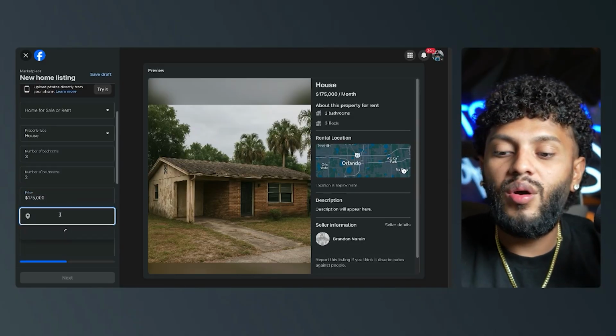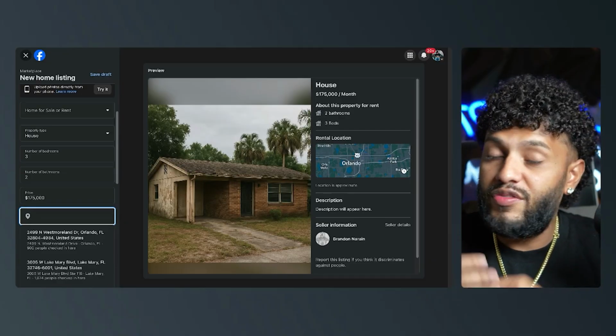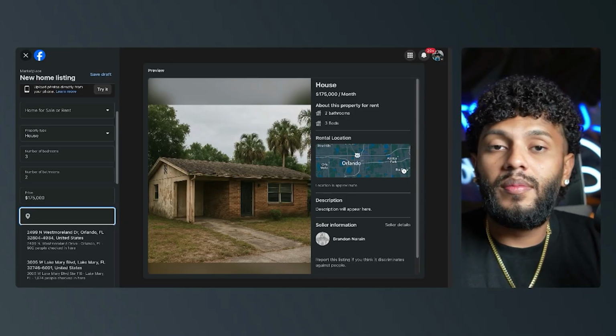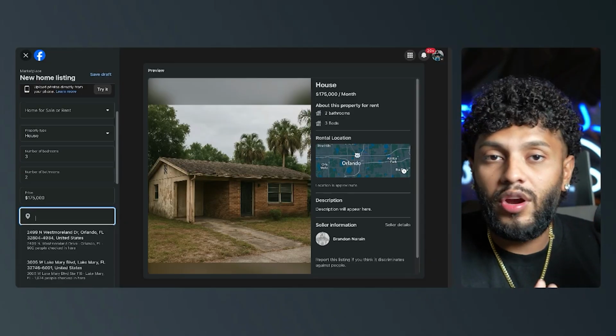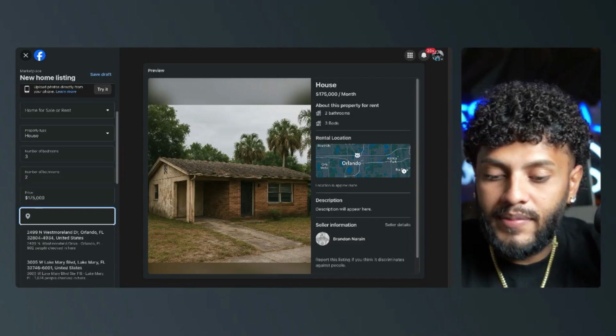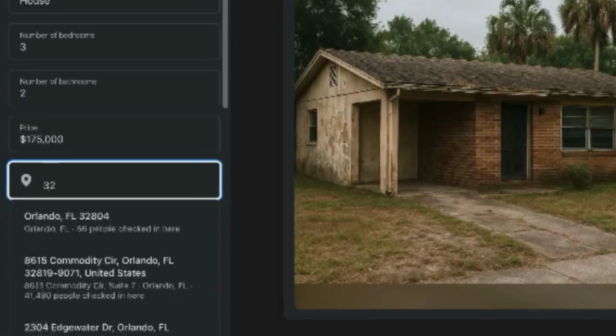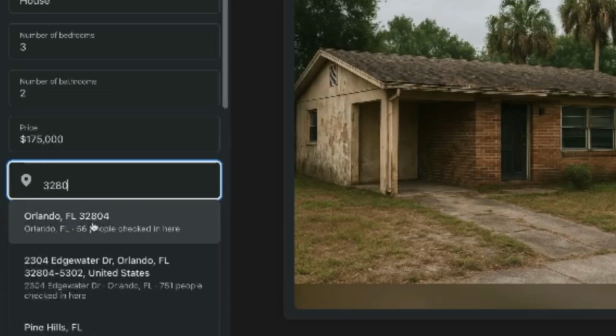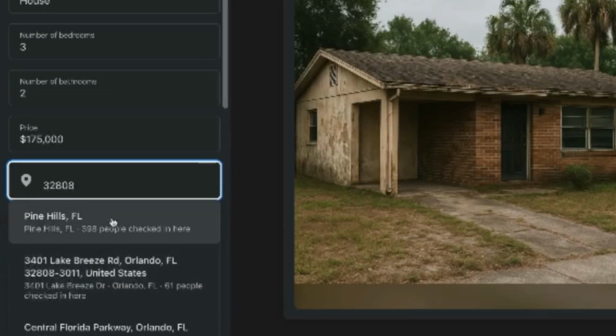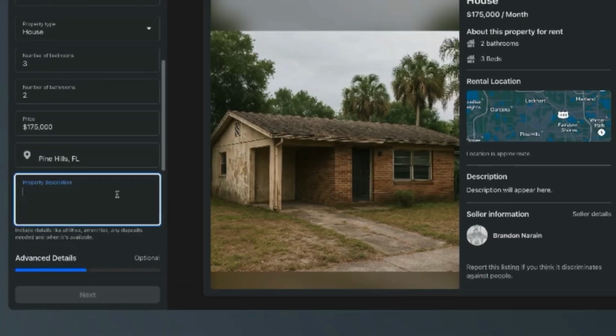So here, I'm going to go ahead. I already did my market research. So if you haven't done that, it's super, super important that you understand that you need to be in a market where there's a lot of high investor activity. So one of the greatest areas for me is going to be this zip code. So I'm going to go ahead and put this zip code here, 32808. All right. And I'm going to go ahead and click on that. All right. Now, property description.